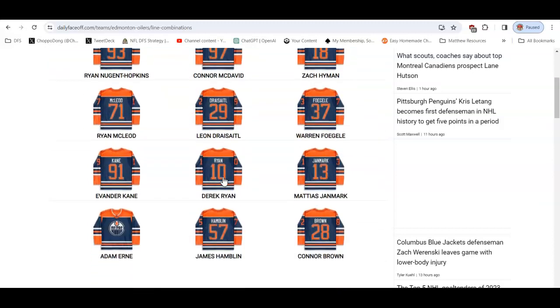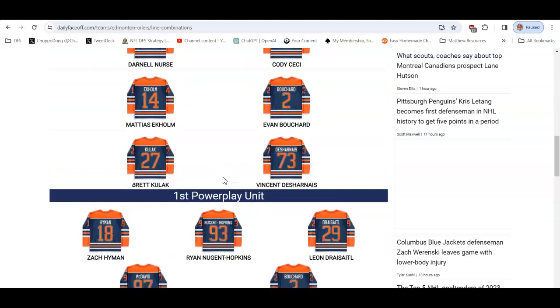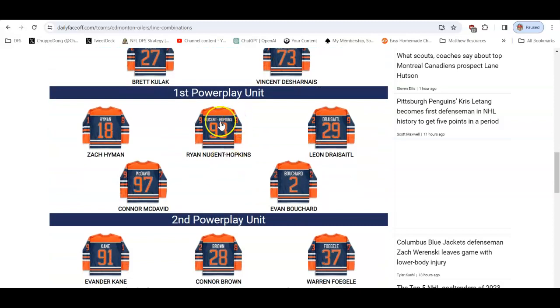Okay, so don't let that completely shock you if you ever notice that happening. On the first power play unit, though, now these things shift up. Now we've got Draisaitl on there with McDavid, and that's why I specifically went to this team to point them out. This is where you can stack these guys. If they share power play time, they do overlap on the ice, at least some.